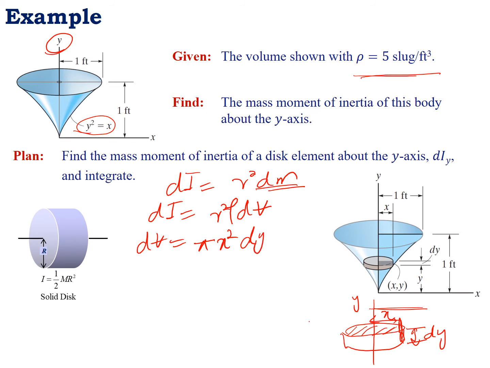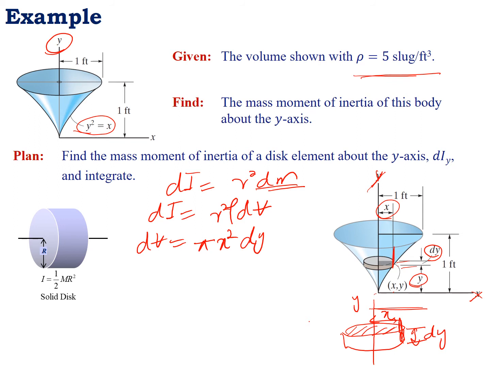Now again look at this figure, this is your x-axis, this one is your y-axis. So the perpendicular distance is to be measured from the y-axis and in the x direction. So that's why I choose x here. And this vertical distance is to be measured from the x-axis but in the y direction, and this is the small dimension, that's why I use y here. And the location of the disk from the x-axis is basically y. So in this way I give the nomenclature to the disk element.